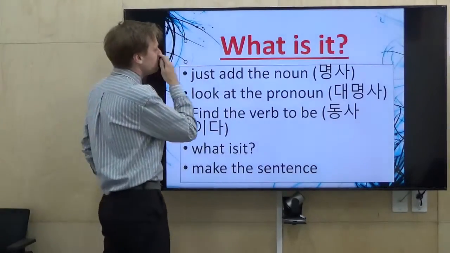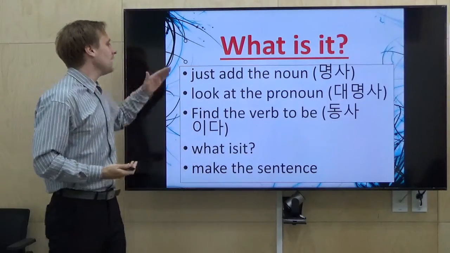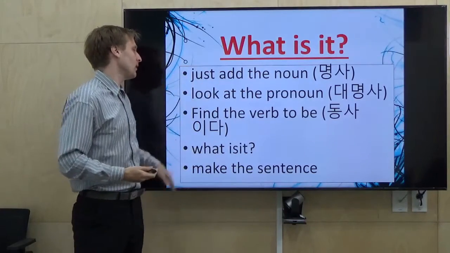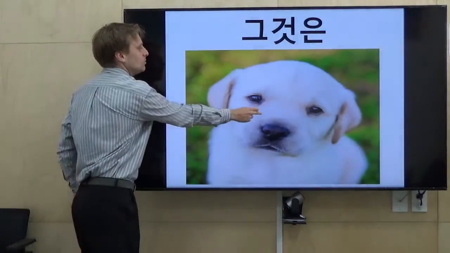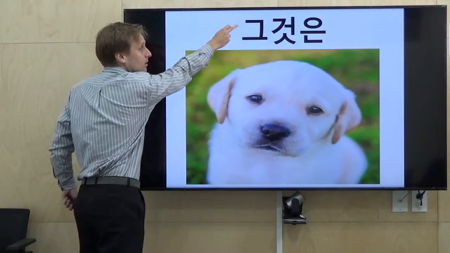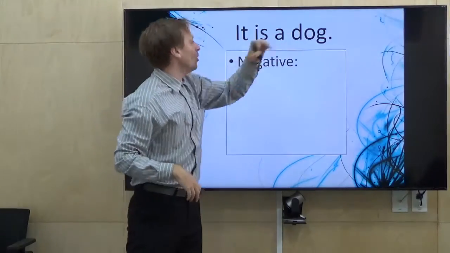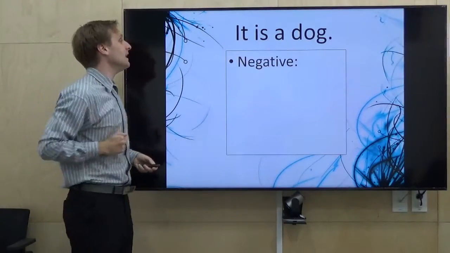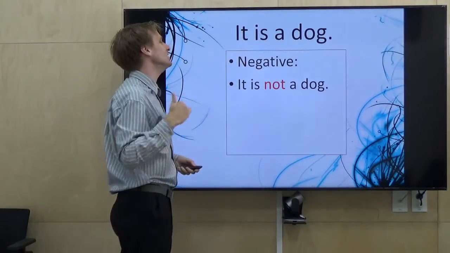Okay, this time it will not be a job, but the rule is the same. Add the noun, look at the pronoun, find the verb. Okay? In this case, here is our pronoun, here is our picture. It is a dog. And the negative, it is not a dog.